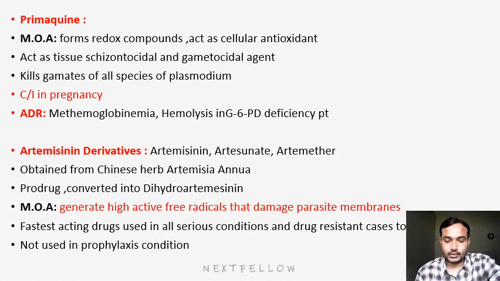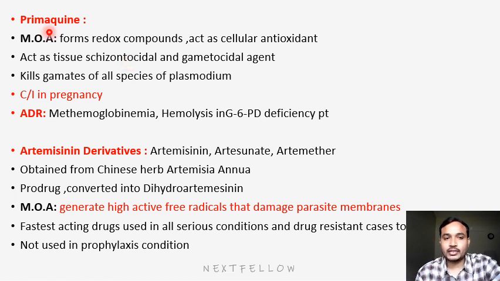Next is primaquine. The mechanism of action of primaquine is mainly that it forms redox compounds. It acts as a cellular antioxidant. Thereby it shows tissue schizonticidal and gametocidal activity. That means it kills all gametes of Plasmodium, and it is also useful in radical cure of relapsing malaria, meaning it acts on the hypnozoite stage of Plasmodium in the liver. So primaquine is beneficial in radical cure, and it kills all gametes of Plasmodium.